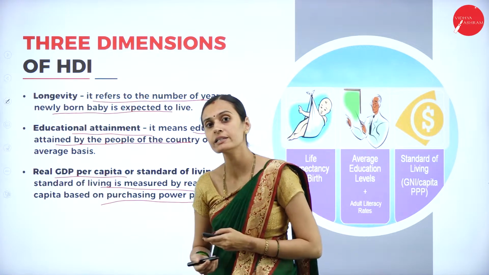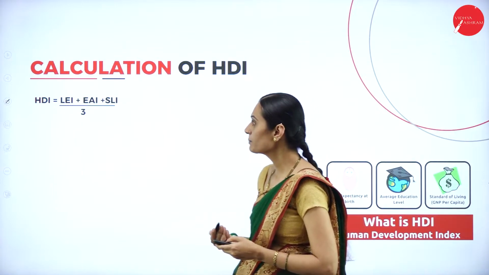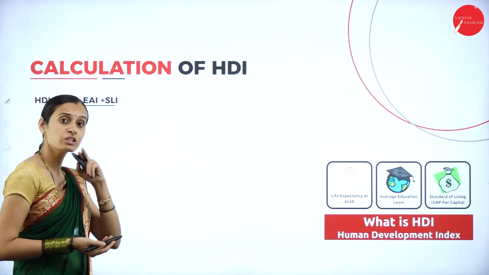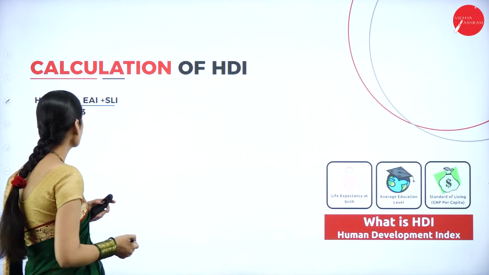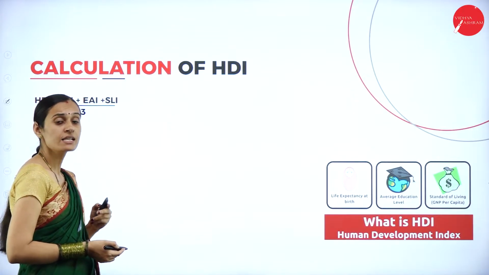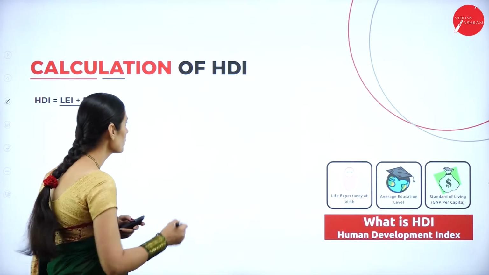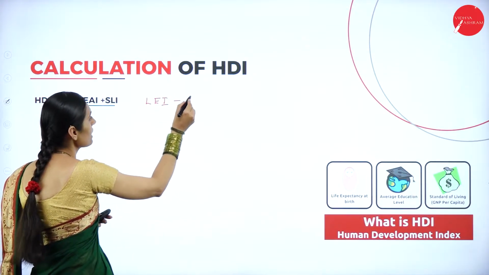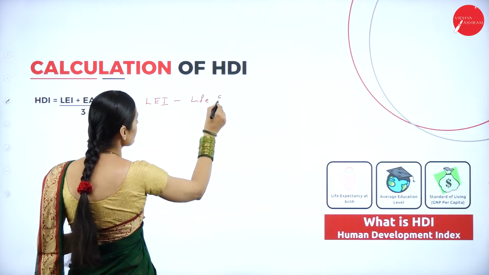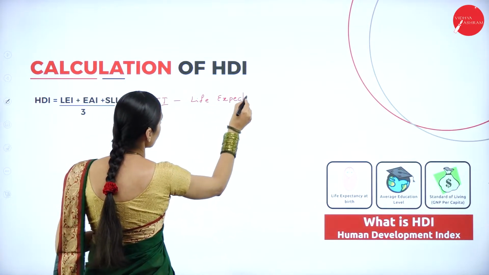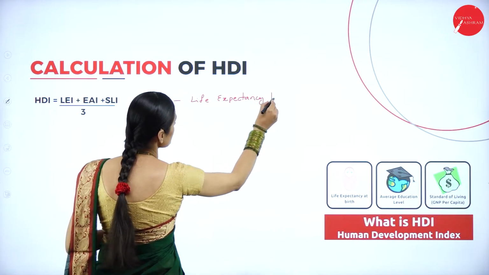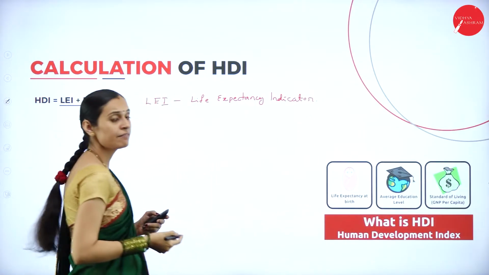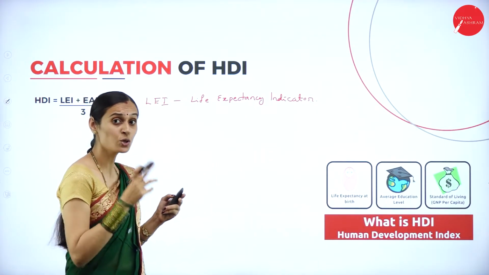Next, how to calculate the HDI? This is one of the important parts of this topic. HDI equals the three dimension indices divided by 3. So what are the three dimensions? One is the life expectancy indicator, LEI, which belongs to longevity.